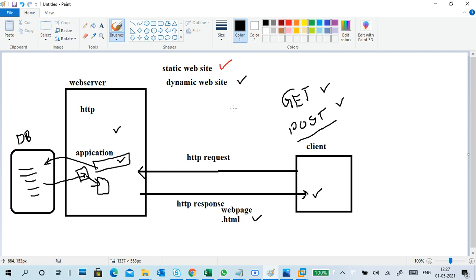What is a dynamic website? In a dynamic website, we are also accessing a page. Initially it is one single page, then we put in a query, or give some information, or want to get information from the web server.